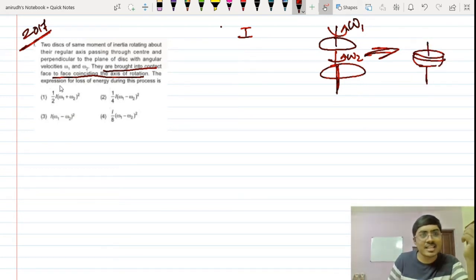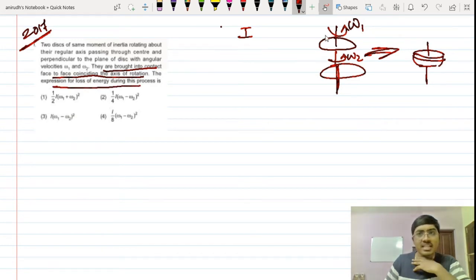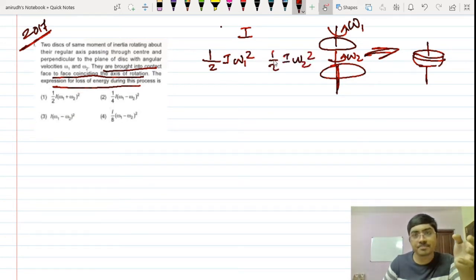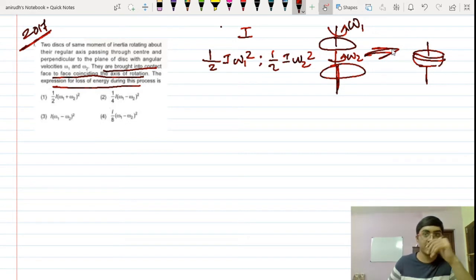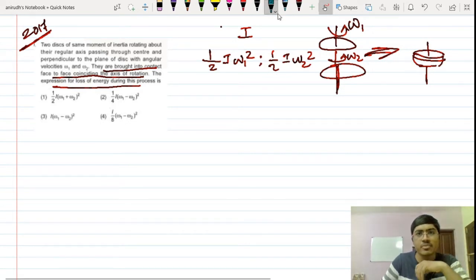Now they are asking us the expression for loss of energy. What was the initial kinetic energy for both of them? Half I omega 1 square and half I omega 2 square. Now after combining, you will have a separate kinetic energy. Now they are asking us to find the expression for loss of energy. So final minus initial together. We have a standard equation for solving this question. Just learn that.